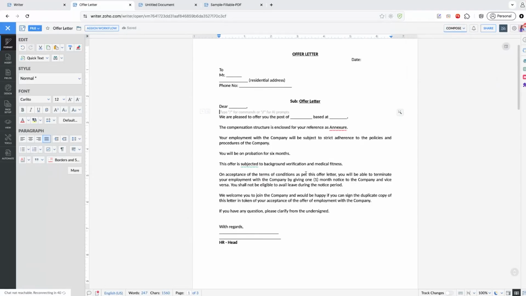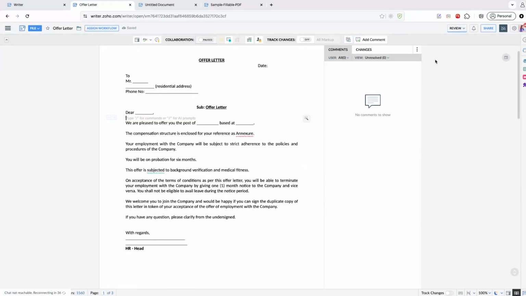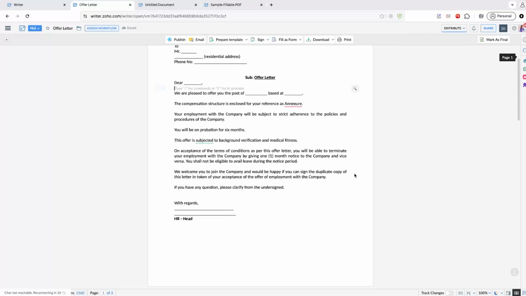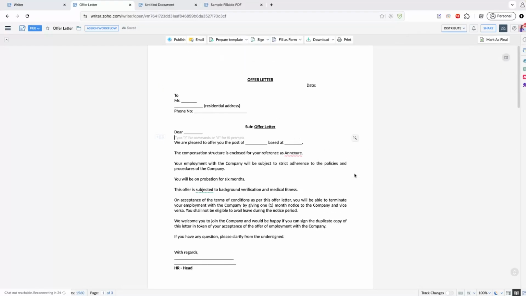Within the compose menu, this is where all the editing takes place. Within the review menu, this is where, if you're looking for track changes, or if you're looking for adding your comments, it occurs. And once the document is ready, and if you want to send it for distribution, this is where it happens. You can download, you can export, you can have it sent for mail merge, etc. So all that is done here.